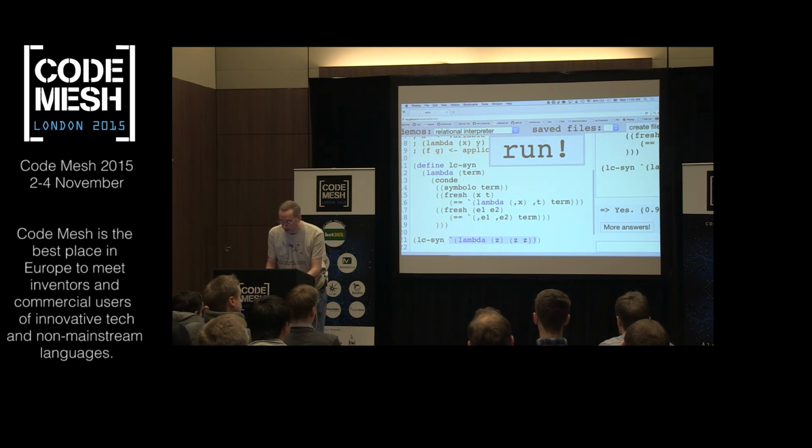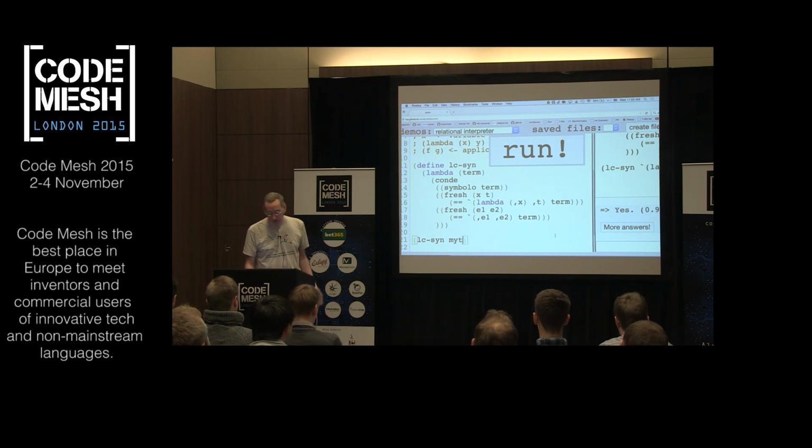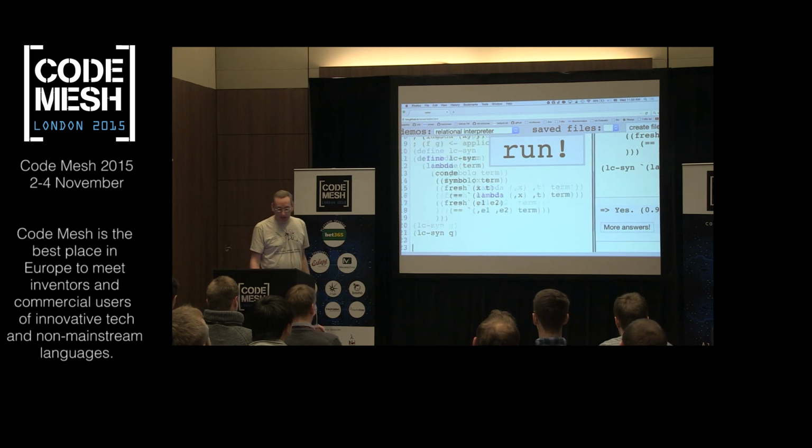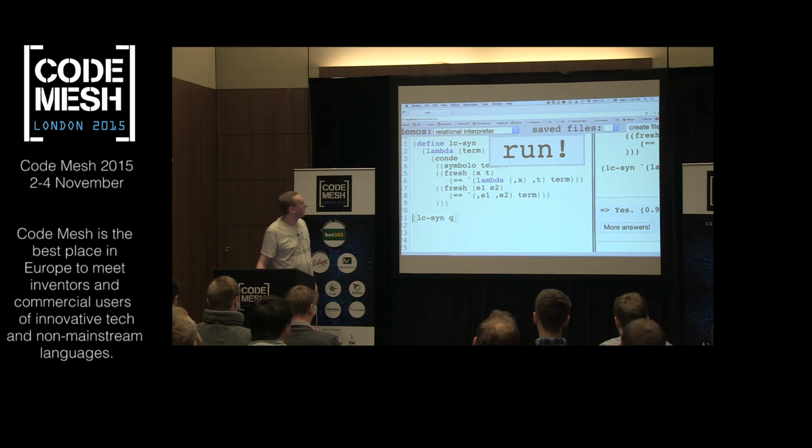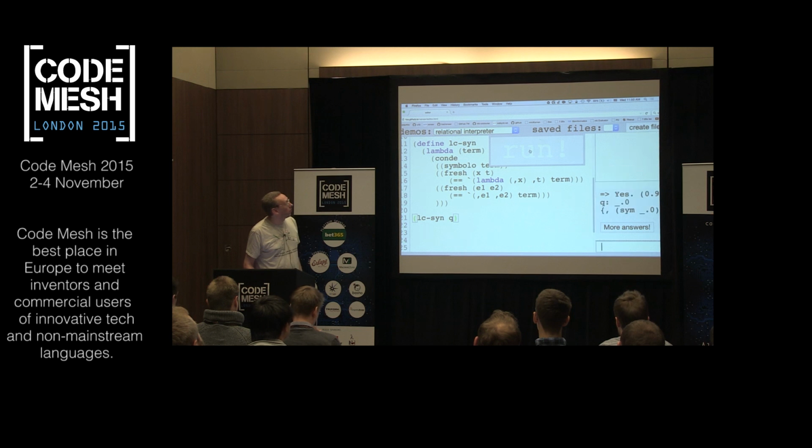So I'm going to get rid of that term. And I'm going to put in my term, or I don't know, I'll just call it q for query variable, okay? So now I've got this query variable in place of the call. And let's try doing a run now.